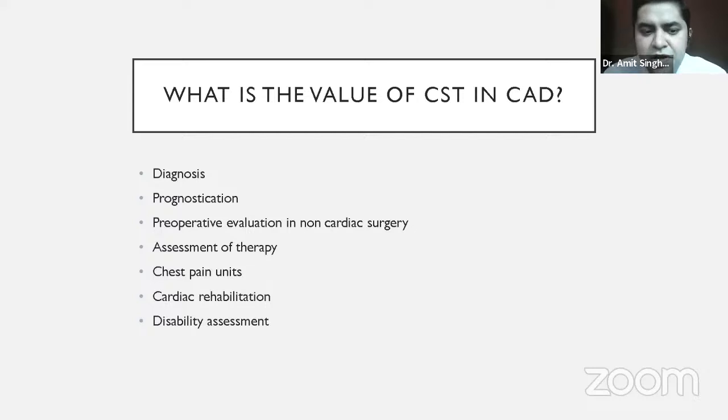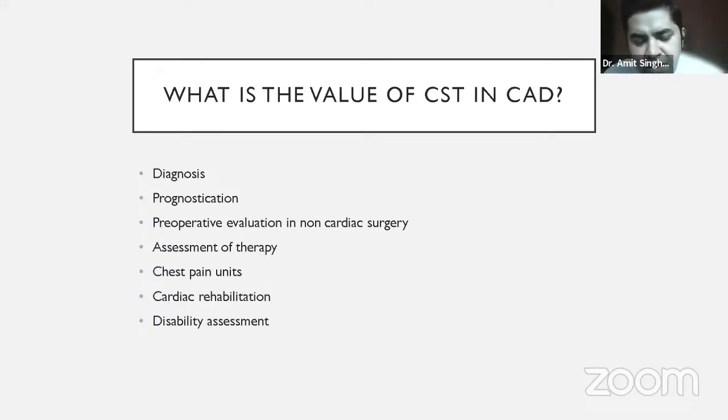To reassure them, you can send this patient for the treadmill test. If he can perform the treadmill test without any problem, without any ECG changes or any symptom, we can reassure the patient that see, your risks are now minimal because you've been completely treated. However, if such a patient again develops an ECG change or symptom, then we know that either the treatment was incomplete or the patient has developed new blockages, or the stent has got blocked or the graft has got blocked. So that is how it helps in the assessment of therapy.